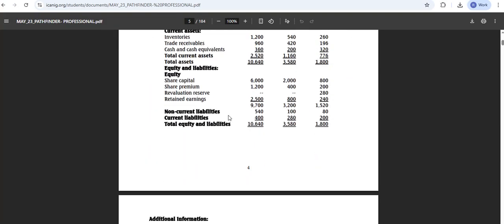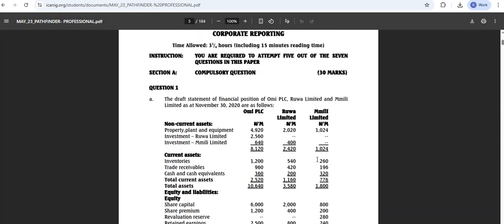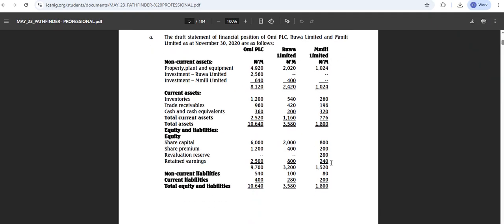At the date of acquisition, ordinary share capital, share capital. How much is the share capital at the date of acquisition of Rua? 2,000 in total. In total, we have 2,400 and retained earning was 800. This is at the date of consolidation, right? So we have 2,400 at the date of acquisition, right?